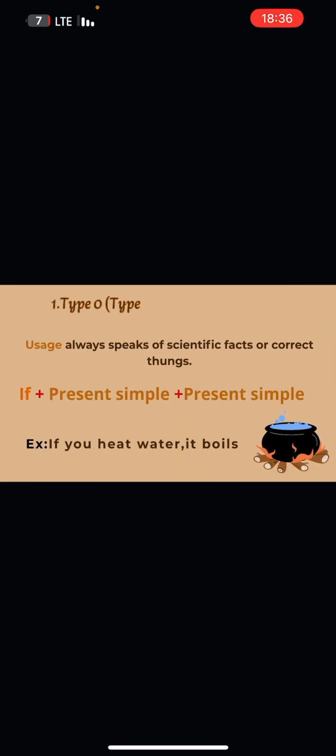Let's begin with type 0, also called the zero conditional. We use it to talk about facts, rules, or habits. The structure is: the first sentence, if plus present simple, comma, the second sentence also in present simple. For example, if you heat water, it boils. This is always true. It is a scientific fact.